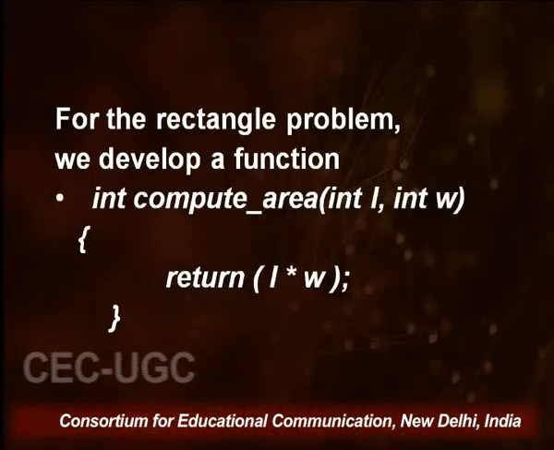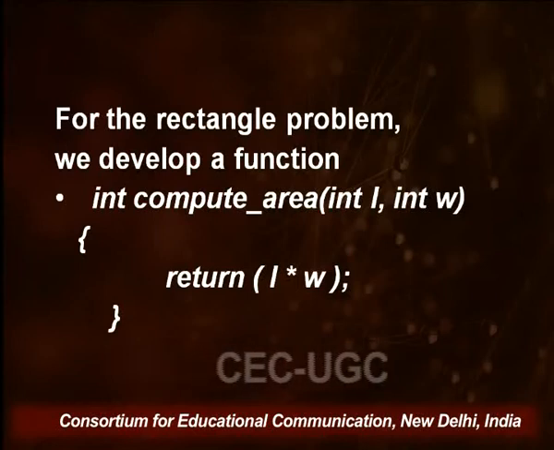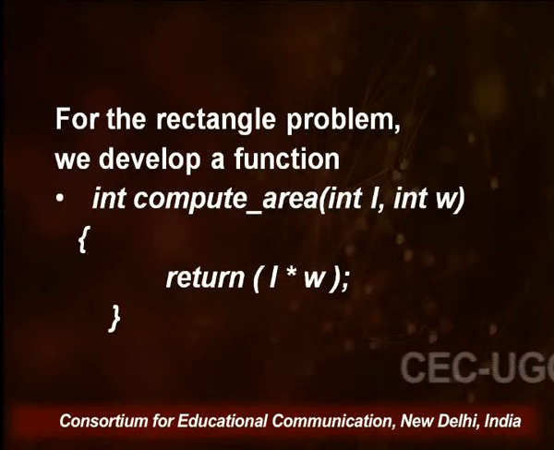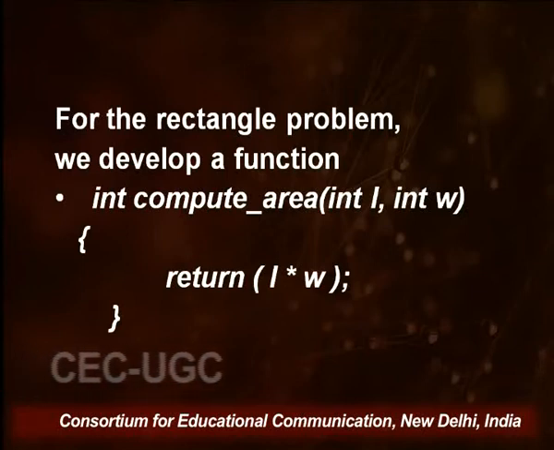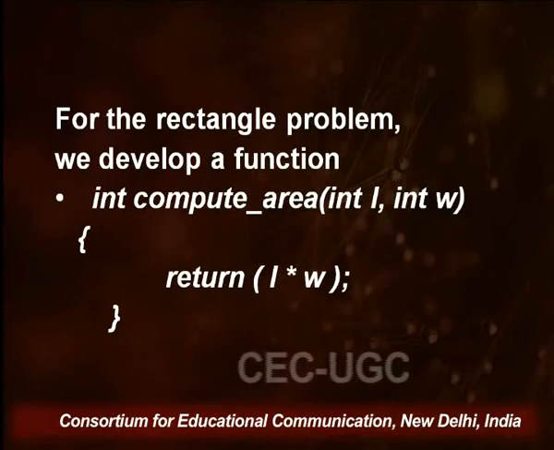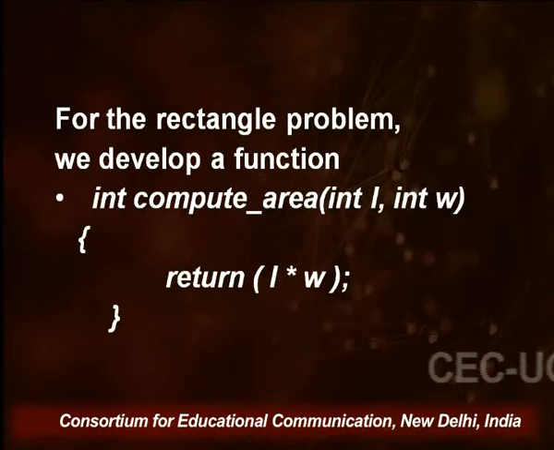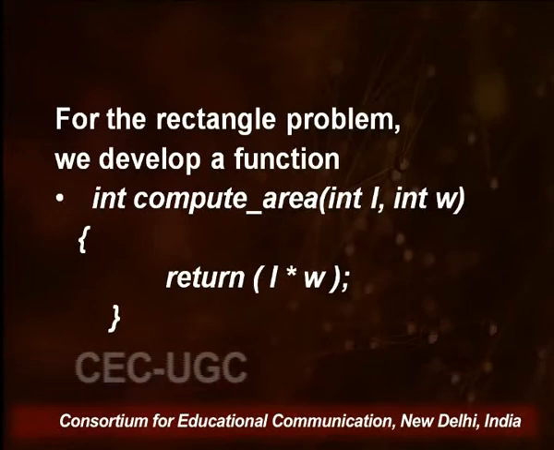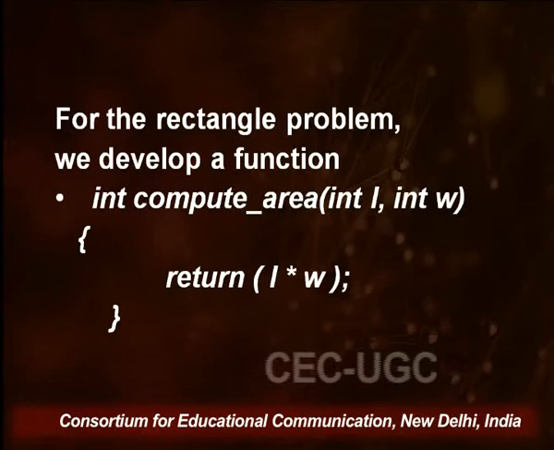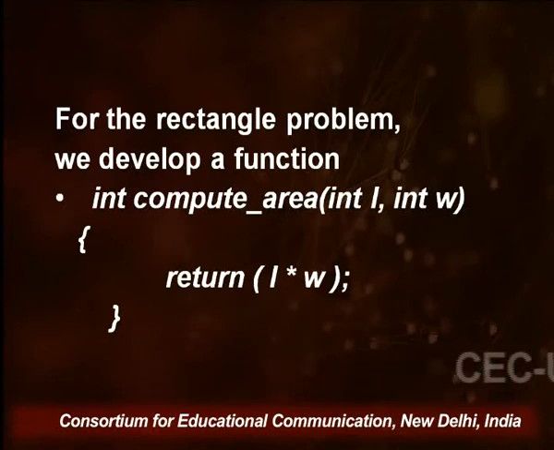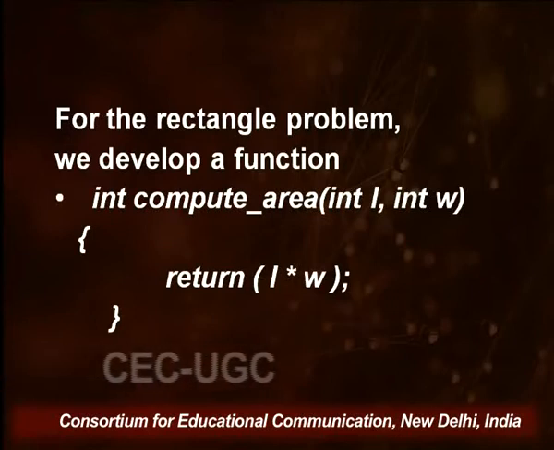So what are we going to do for that rectangle problem whose example we have taken? We are going to take a function, let's say compute area, with int l for length and int w for width, where integer is written as int here. Then int w and int l are the two parameters which are being passed here, and it is returning another int, which is the area, given by length into width.